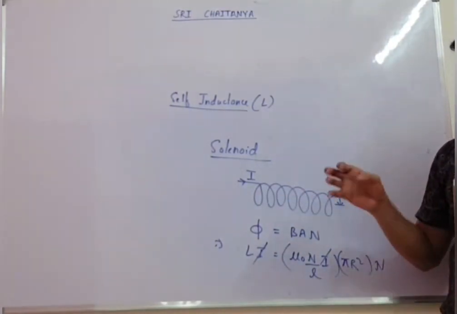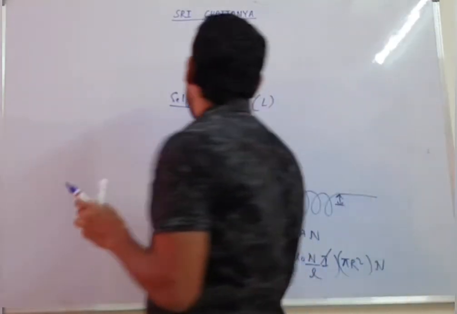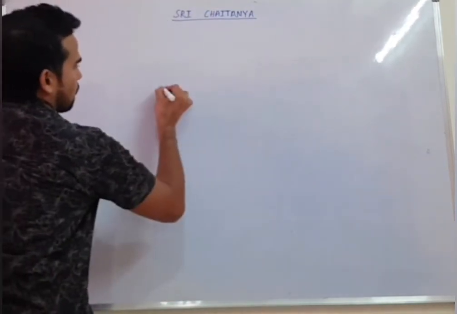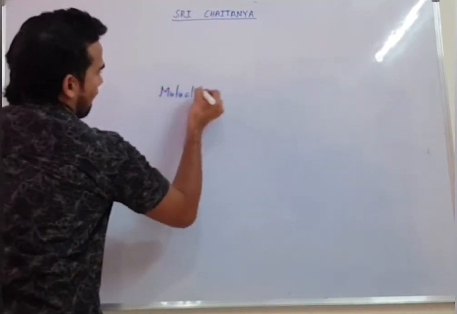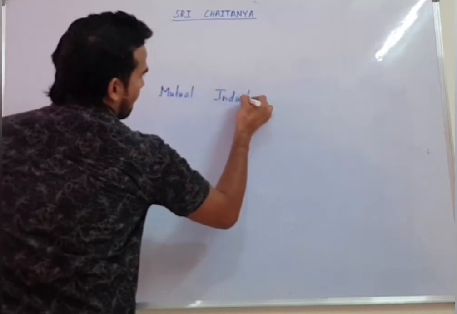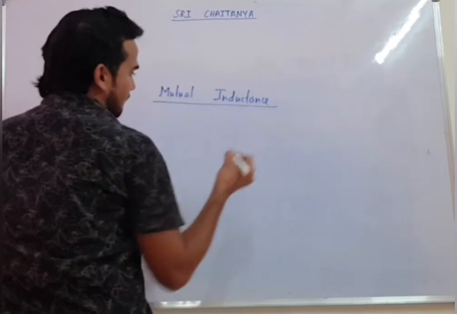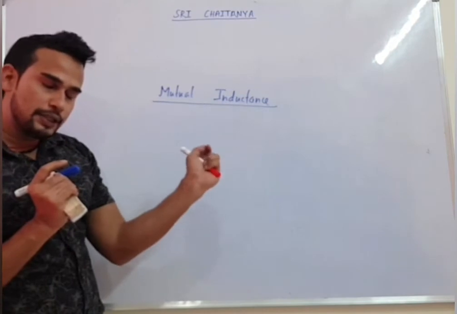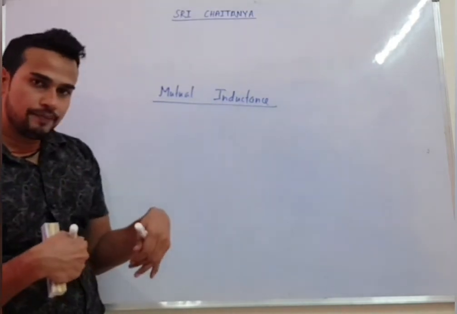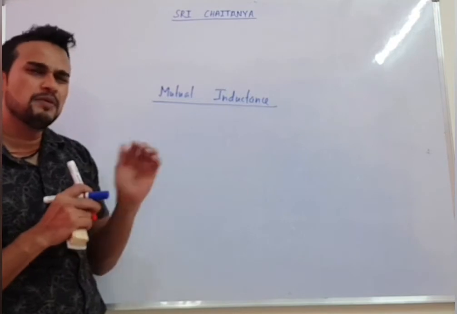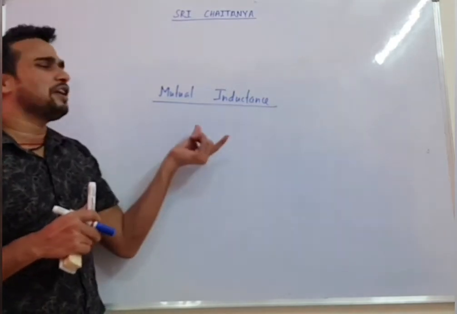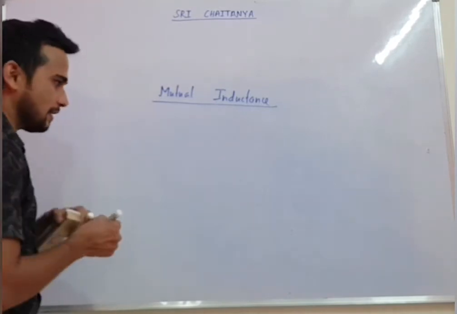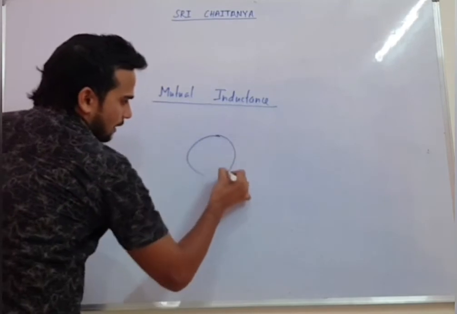Now we are going to move towards one more part, where we will talk about mutual inductance. As you can see from the name, mutual. There we talked about self-inductance, meaning due to the current of itself, the loop is getting flux itself. That was self-inductance. But here, mutual inductance. For example, if two coils are there, if I am saying like this, two coils are there.